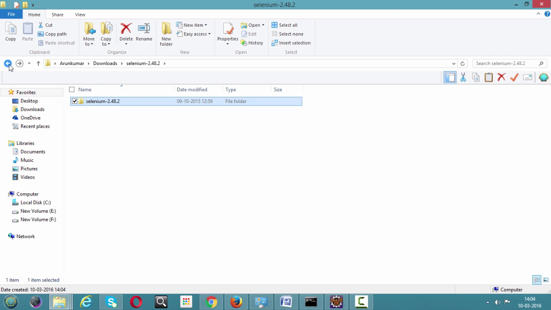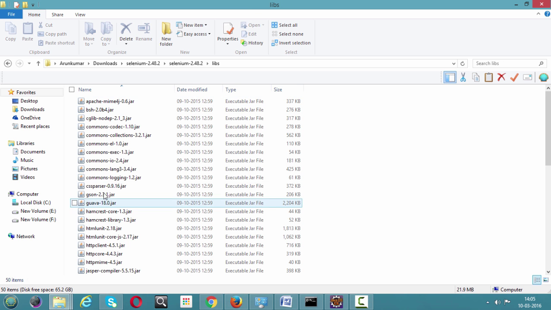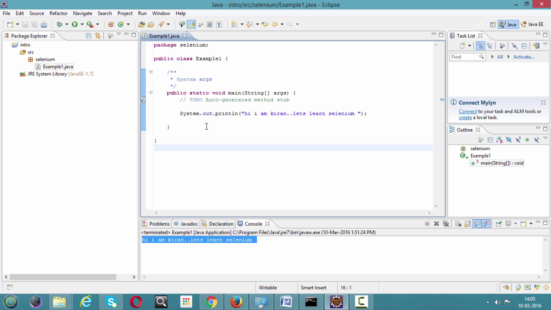So we have downloaded Selenium and we have extracted it. Once we have extracted it, we got a few folders in it with some jar files. Libs has some jar file libraries, I mean to say. And here we have two more jar files. So we need to add all these jar files into the Selenium project, I mean the Eclipse project. Now move on to your Eclipse, right? As of now your Eclipse doesn't know what Selenium is, it will not understand Selenium's language. Now let's add the Selenium jars into your project.